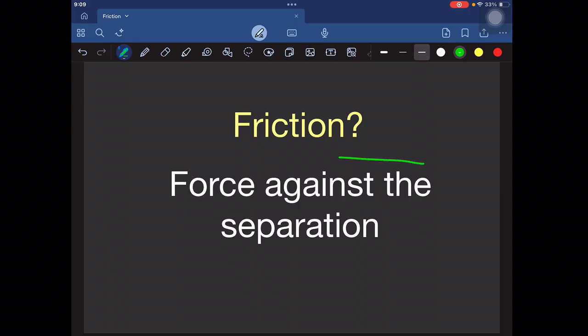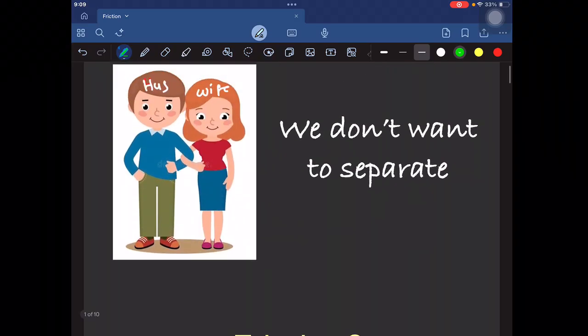I will explain it. Imagine someone wants to separate the husband and wife. Imagine the sister-in-law is trying to separate her brother, moving him in this direction. So what does the wife do? You can see there is a very good bonding between them, so the wife acts with a force in the opposite direction. This is the applied friction acting in the opposite direction. Frictional force acts in the opposite direction.